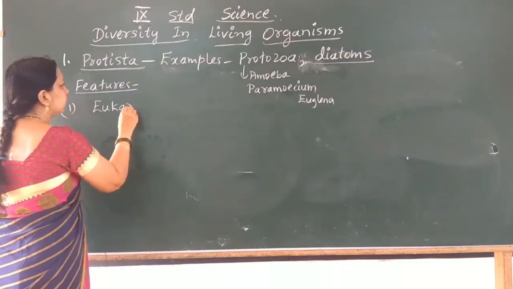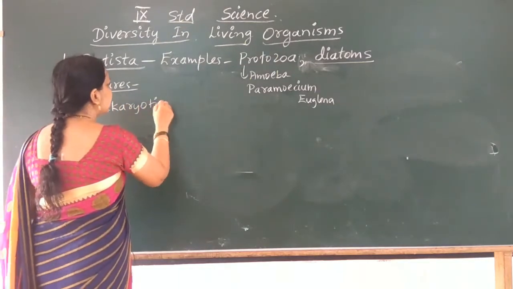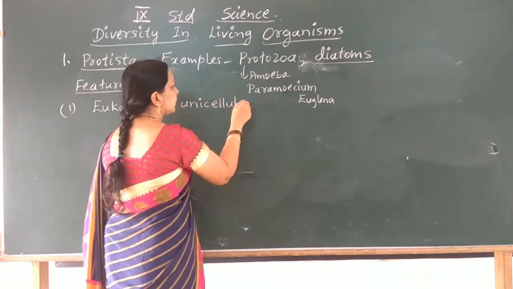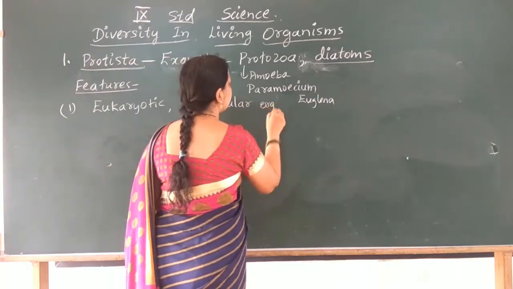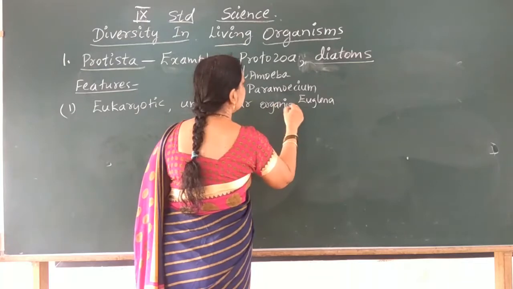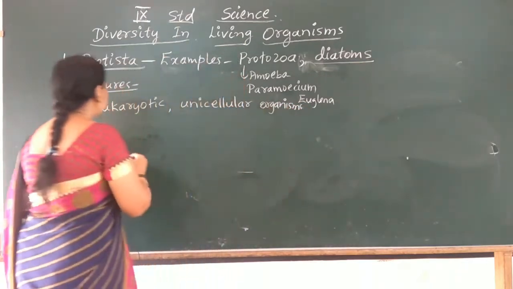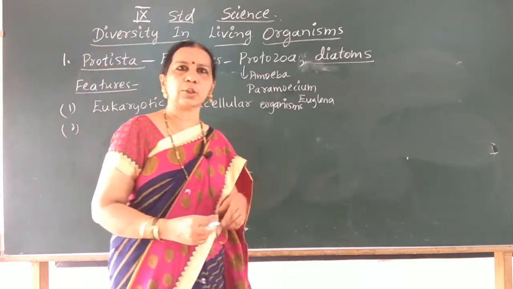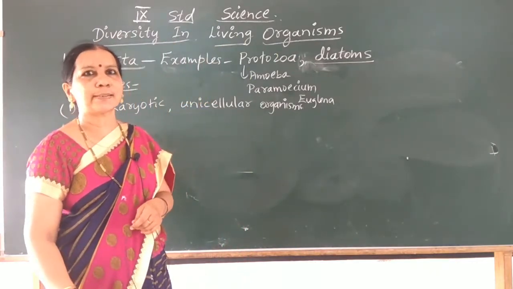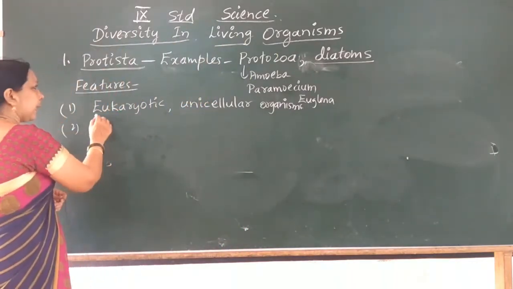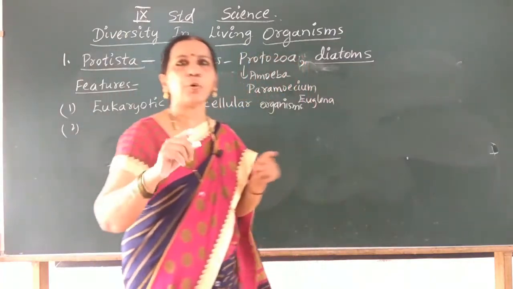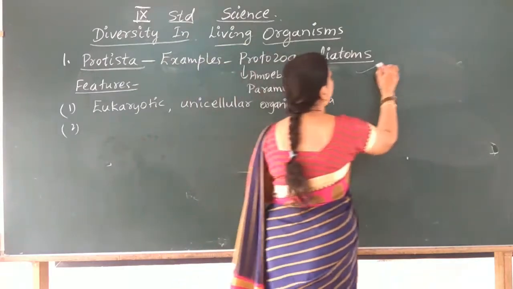Unicellular eukaryotic organisms, which means they have all the cell organelles and a definite nucleus also. And for movement, you have seen amoeba, they have pseudopodia.